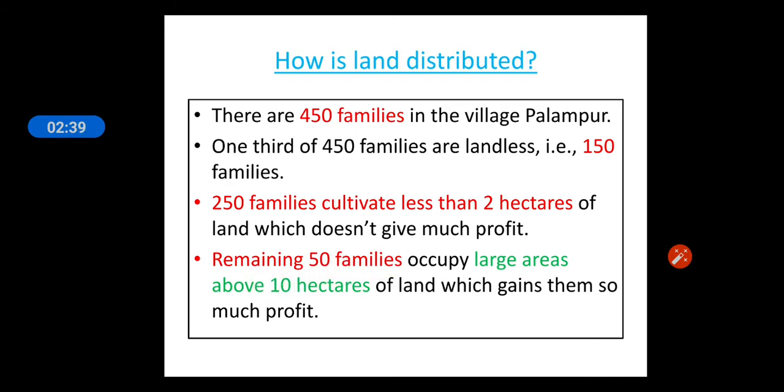So what kind of scenario do you see here? It shows that the major section of land is in the hands of a few big farmers, right? Which will make poor farmers poorer and rich farmers richer. This is exactly what is happening in the real world. Through this imaginary village Palampur, the real picture of India's agricultural sector is reflected. So it is very necessary to implement a strong agricultural land sharing law in India.